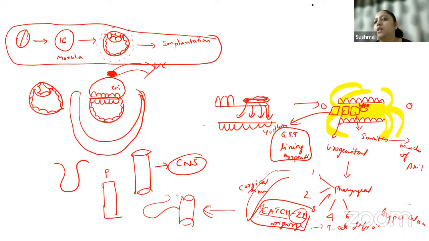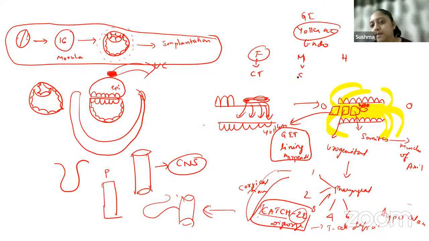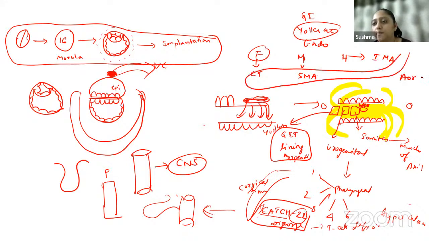And finally we learned about the development of the GI system, where everything comes from the yolk sac. Yolk sac is endodermal in origin. Along with lateral plate mesoderm, it gives rise to many structures: foregut, midgut, hindgut. Foregut is supplied by celiac trunk, midgut by superior mesenteric artery, hindgut by inferior mesenteric artery. All three are branches of the aorta. This is how organogenesis takes place. From this two-celled zygote, now you have the development of heart, brain, and gut.